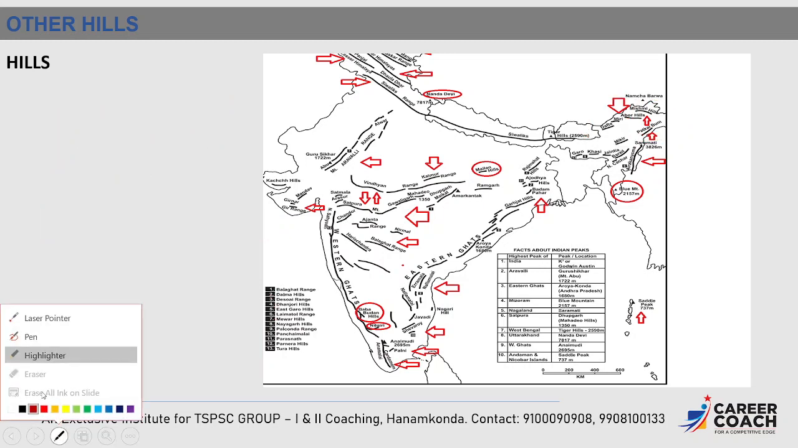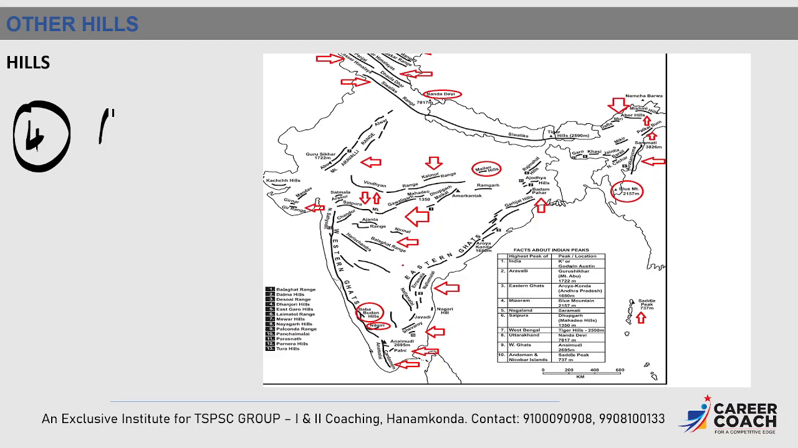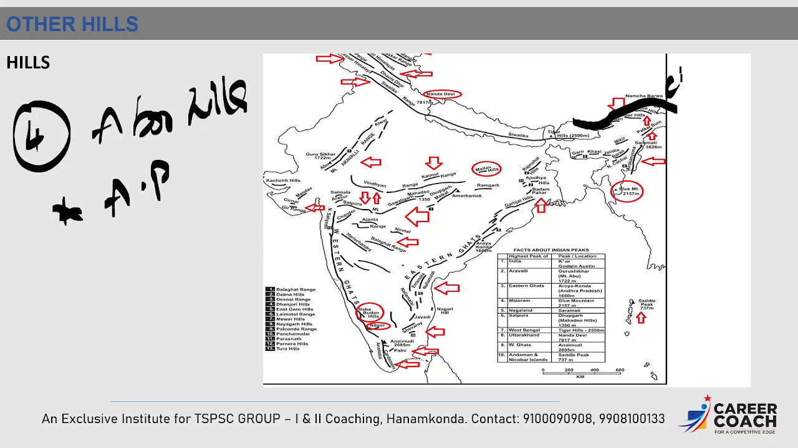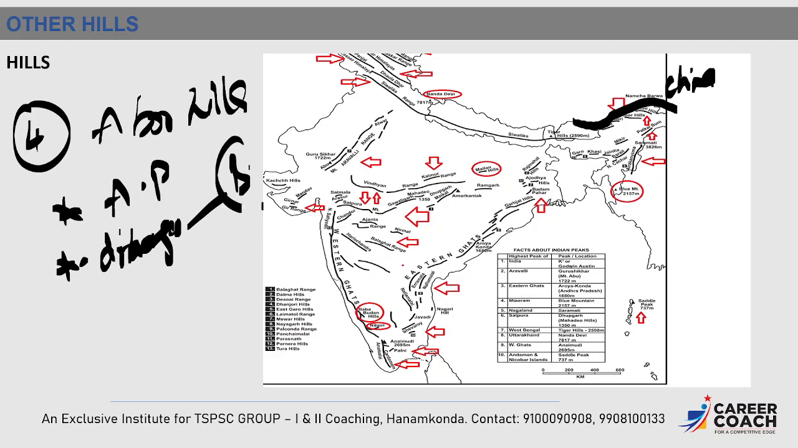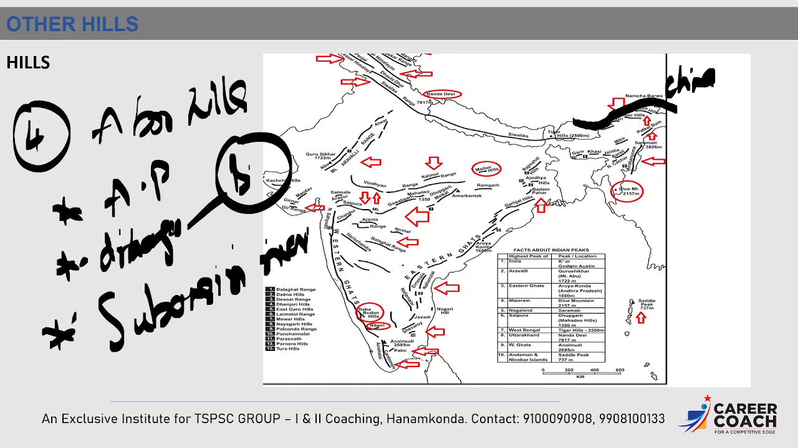And the last important hill is Abor Hills. It is also situated in Arunachal Pradesh, but you can see that it lies towards the border with China. These Abor Hills are drained by the Dihang River, and we know that the Dihang River is a tributary of the Brahmaputra River. And the final very important point is Subansiri River. This river separates Abor Hills from Miri Hills.